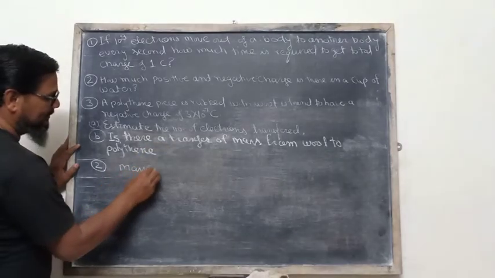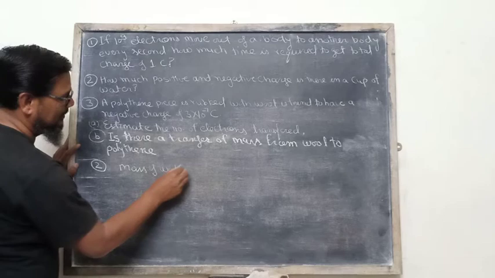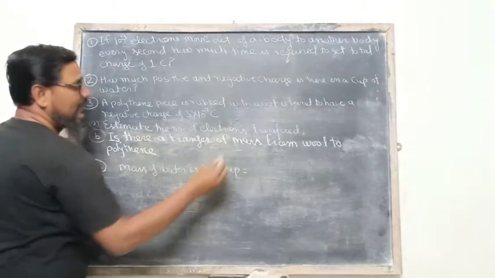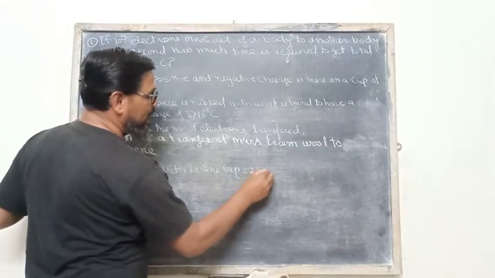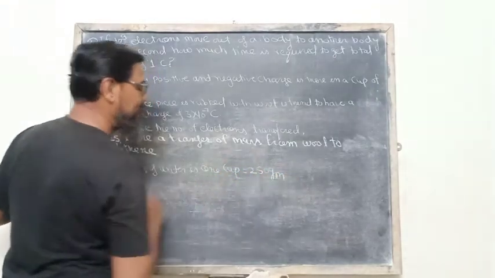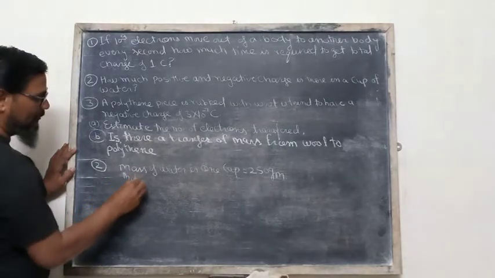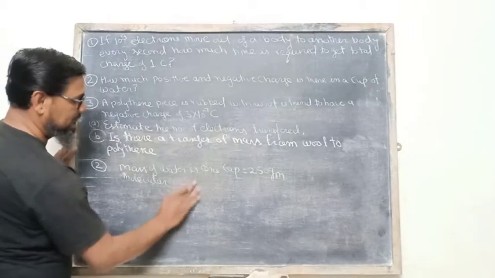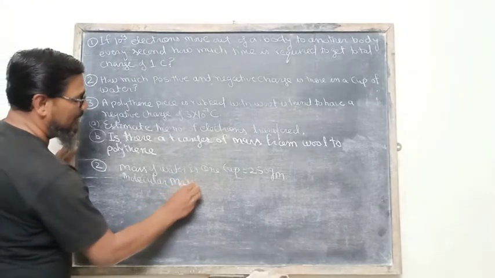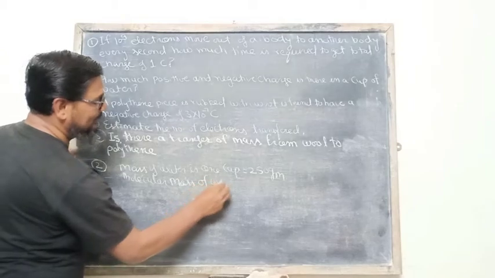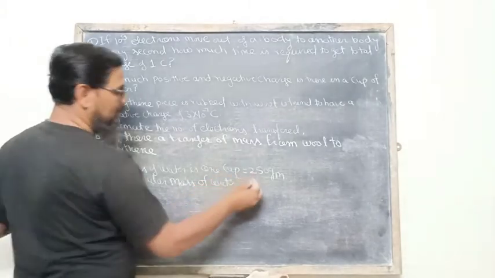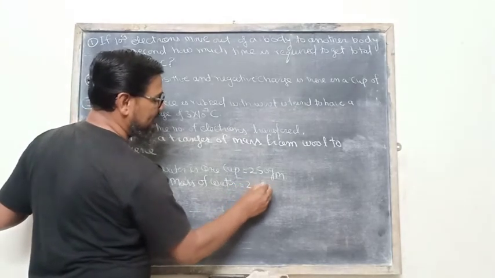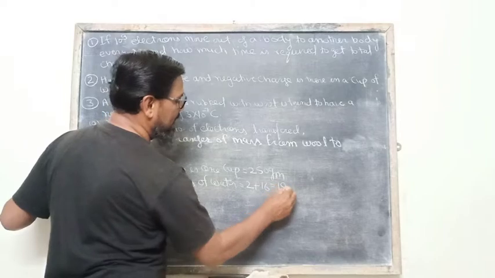Mass of water in 1 cup, we can consider, is near about 250 grams, and the molecular mass of water is equal to the atomic mass of hydrogen, which is 2, plus 16, so the total molecular mass will be equal to 18.